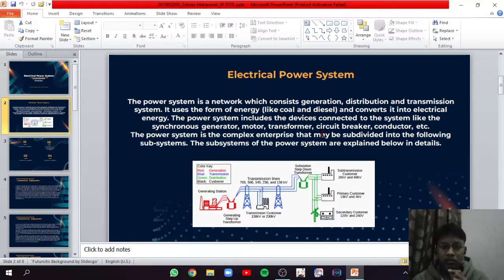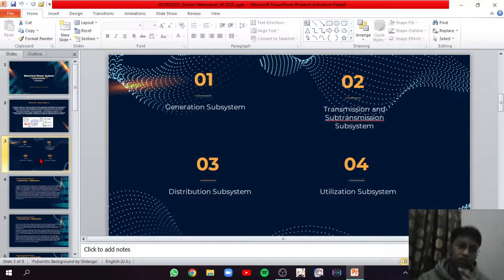The power system is a complex enterprise that may be subdivided into the following subsystems. The subsystems of the power system are explained below in detail. Next.